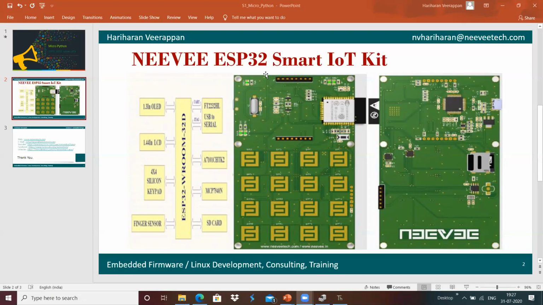Hari, one small question. The ESP32 speed when compared to ESP IDF and MicroPython, which will be faster?